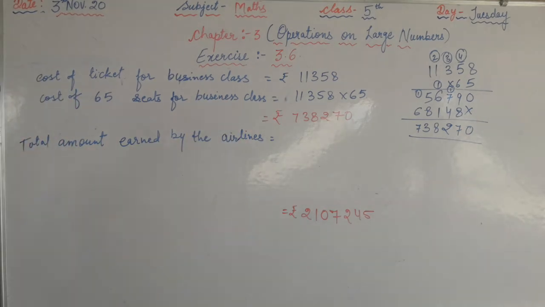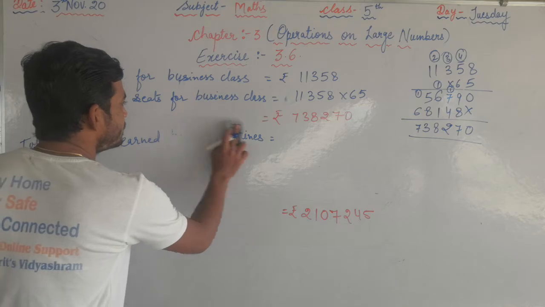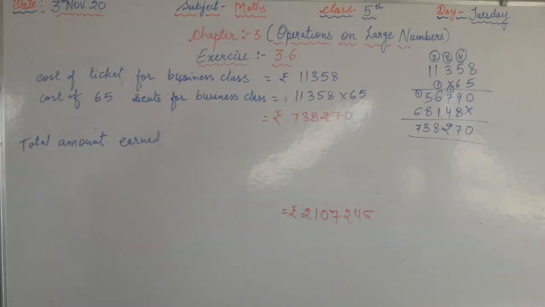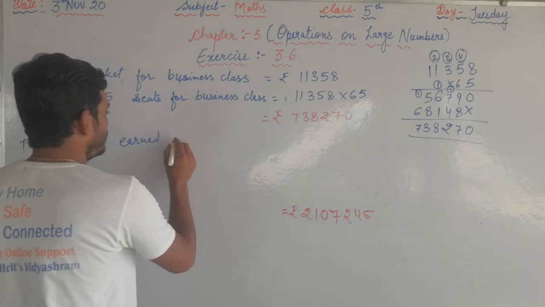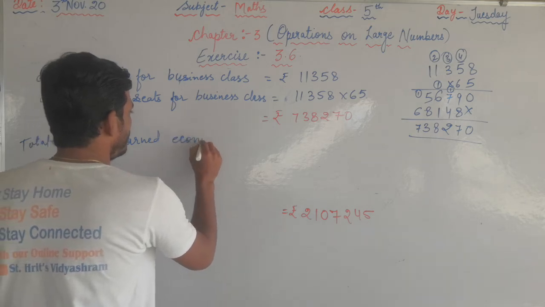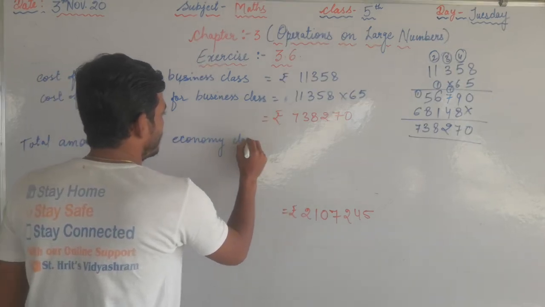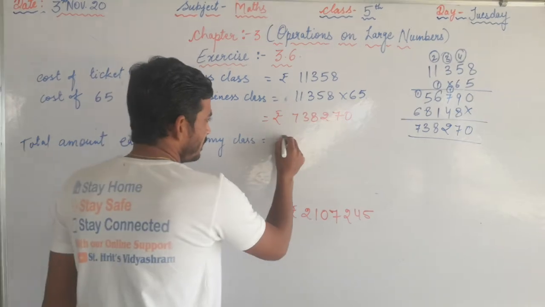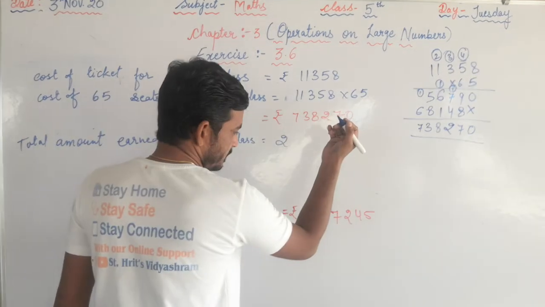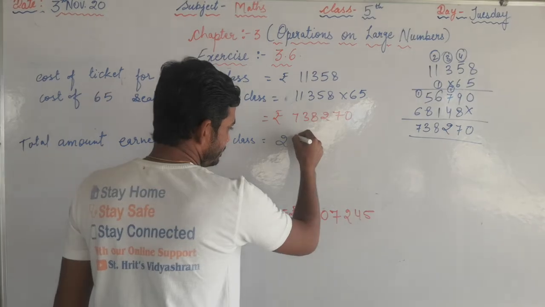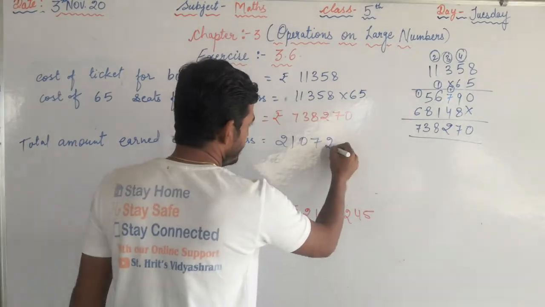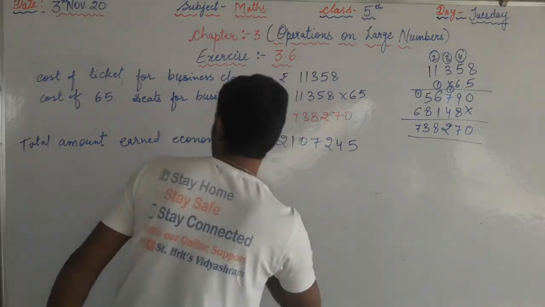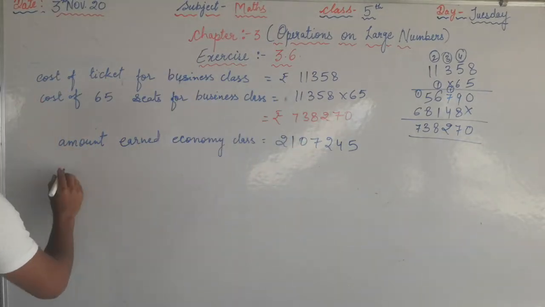Now see here, total amount earned by economy class equals 21,07,245.